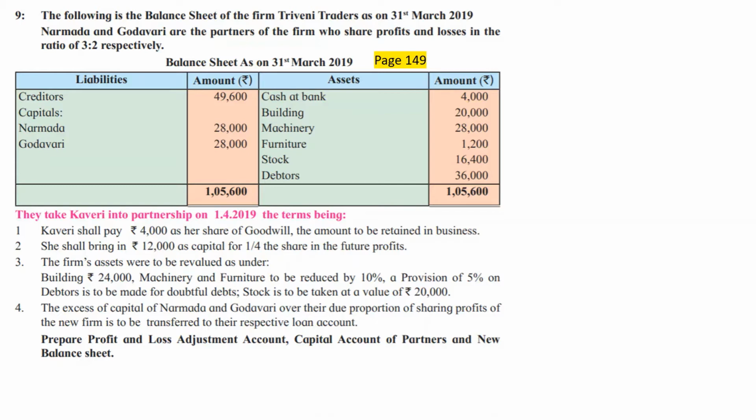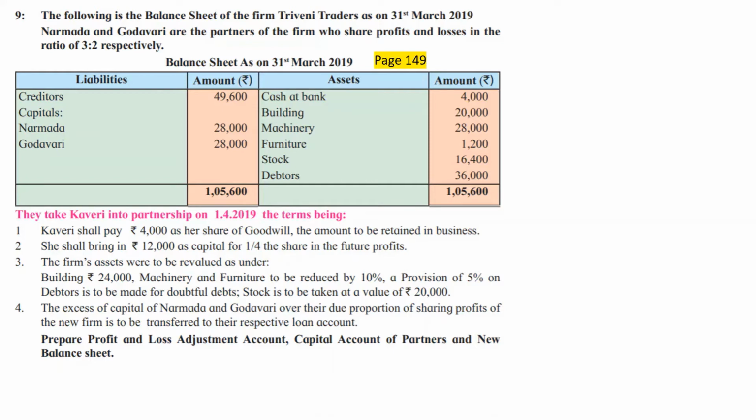Again, the asset side is also relatively easy. There is no P&L account, no advertisement suspense account, and no RDD below debtors on the asset side. So the liability side and asset side of the problem give us an easy picture. Let us consider the next adjustment.